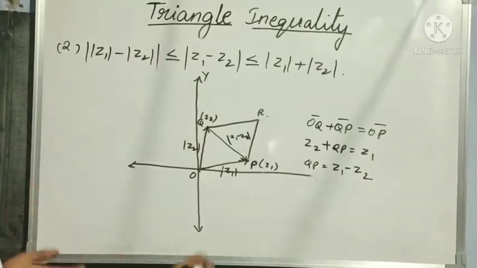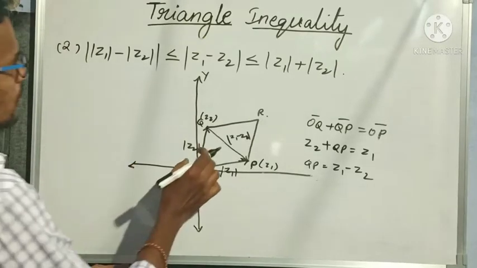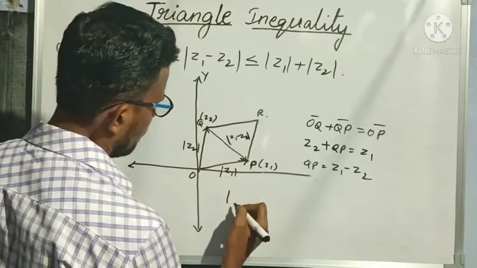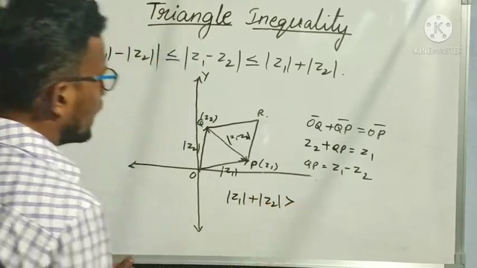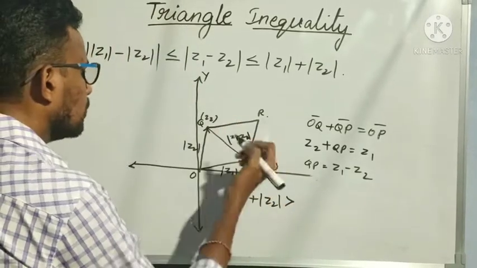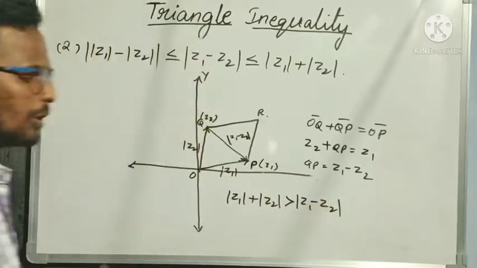Okay. Now we come to the triangle properties of lengths of sides. The sum of the lengths of any two sides, so modulus of Z1 plus modulus of Z2, is greater than the length of the third side. Here QP is my third side. So what is QP? Modulus of Z1 minus Z2.